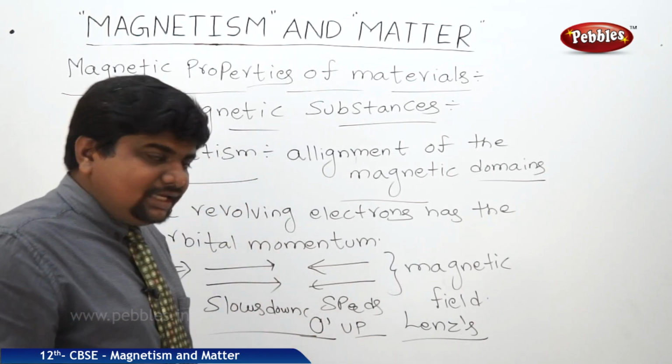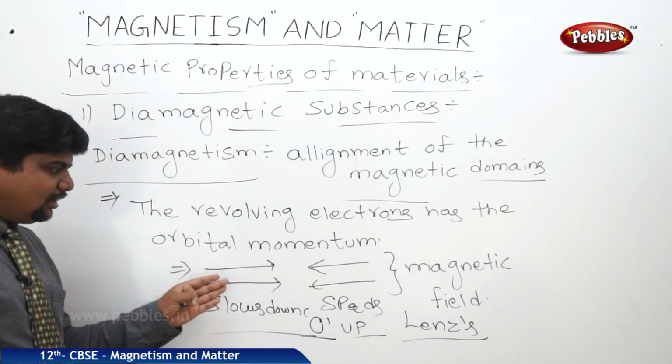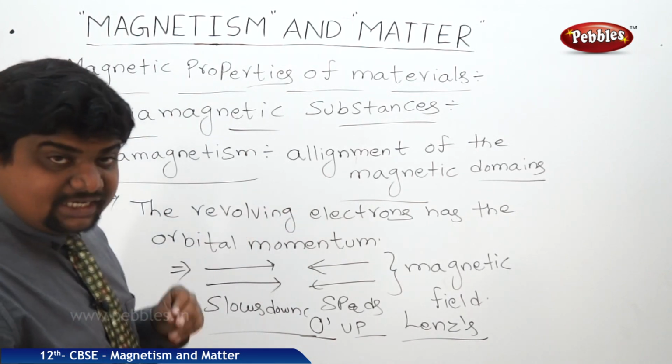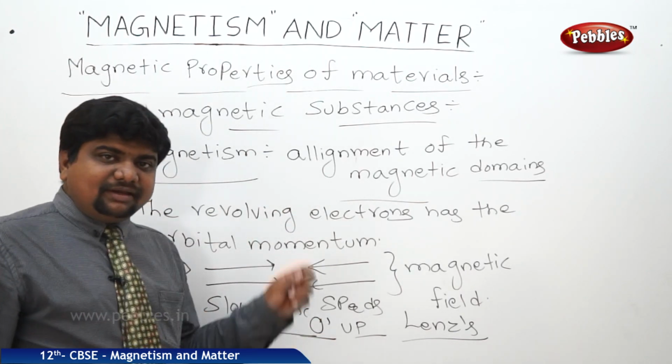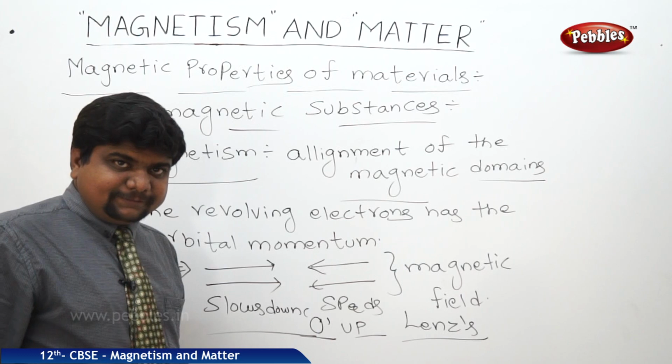That's why these diamagnetic substances are expelled out of the magnetic field. They won't be attracted by the applied magnetic fields.